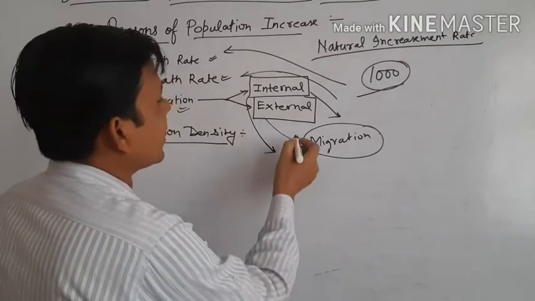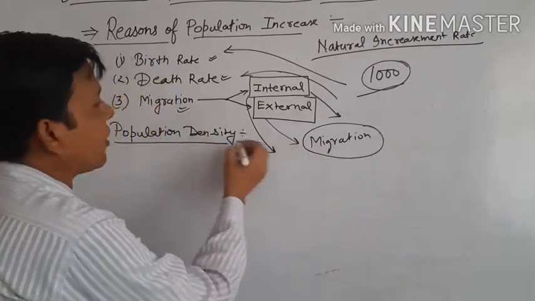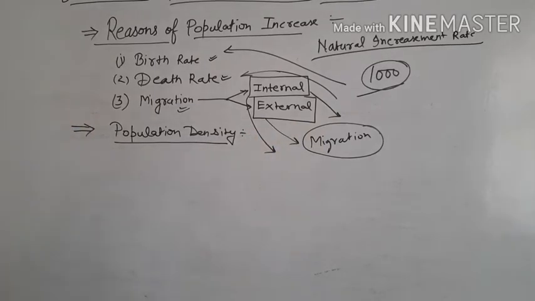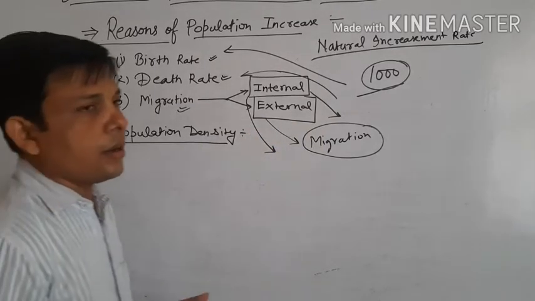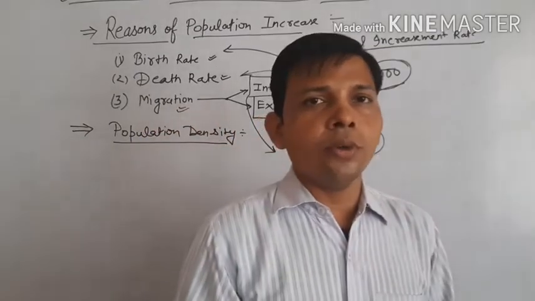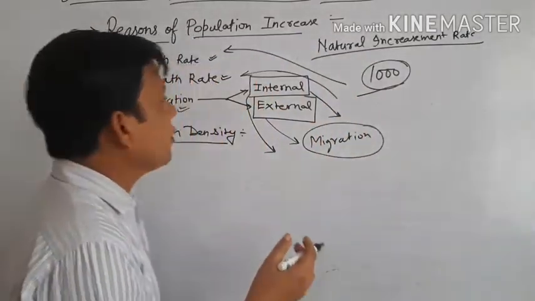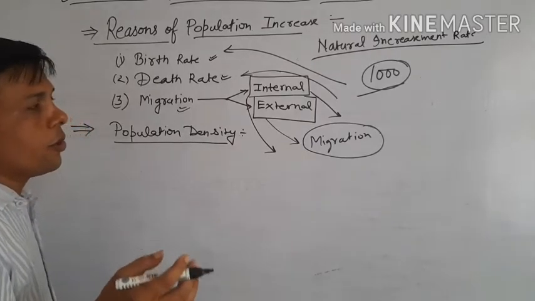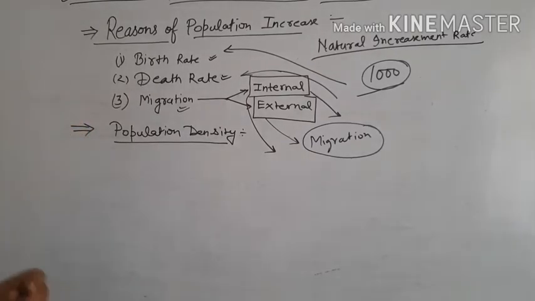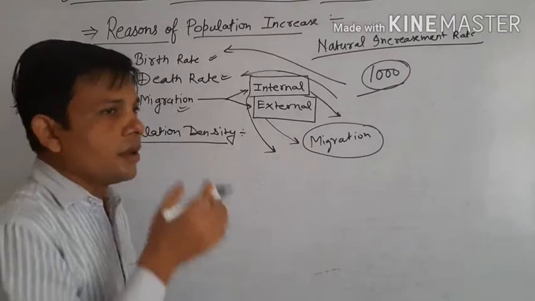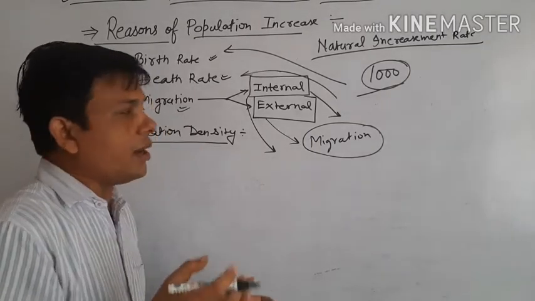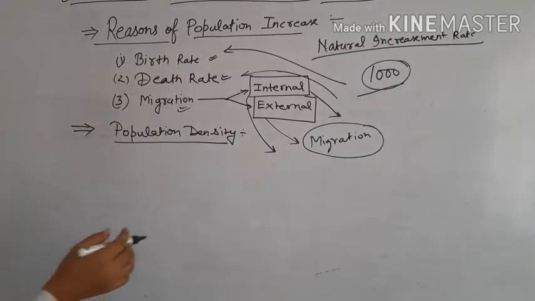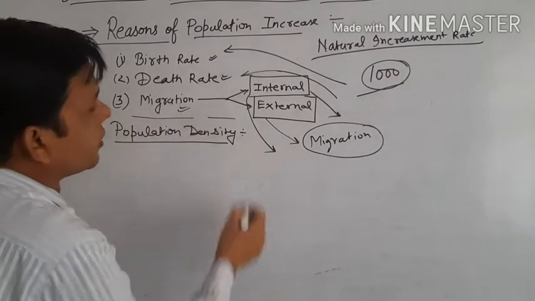But external migration affects the population size of a particular country, because if external migration happens in a large way, the population size in that country will decrease. And if external migration does not happen, the population size will not increase. Okay, so this is the migration rate.